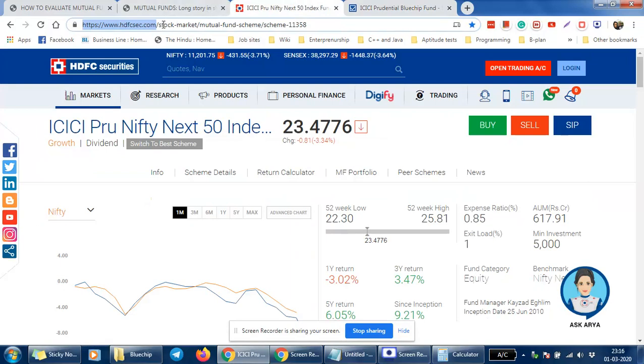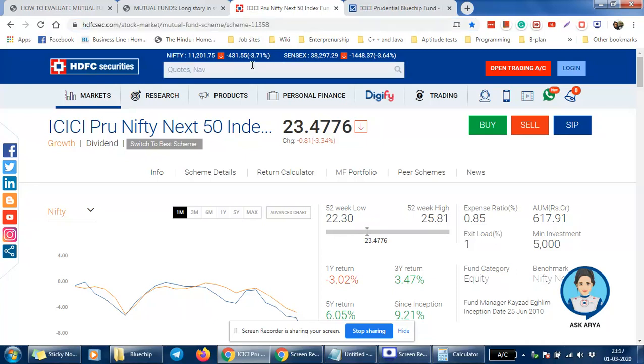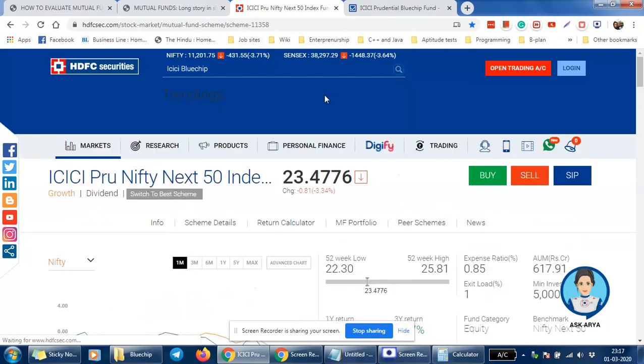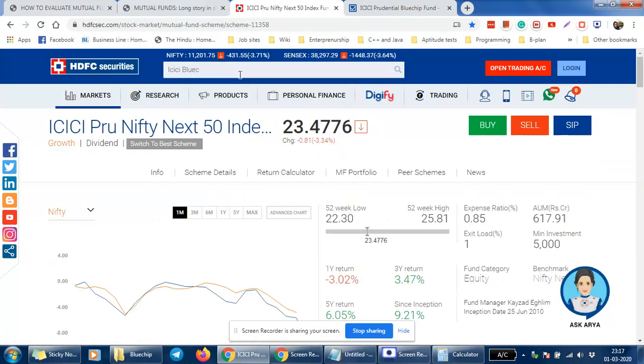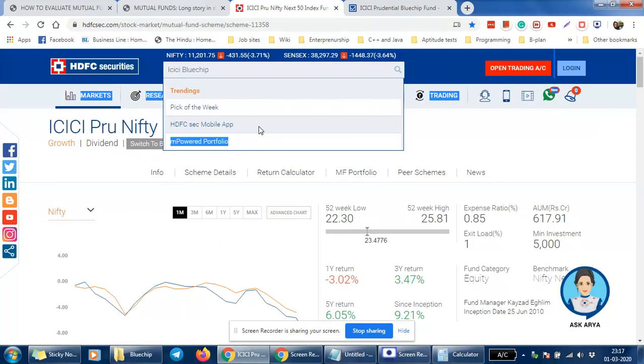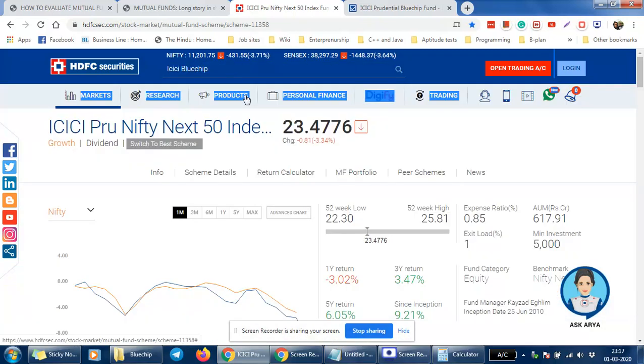The other thing an investor can see is on this website, HDFC Sec. It's an HDFC Securities website where one can search for mutual funds. So see, where you search for ICICI mutual. I guess there's some internet issue, so we'll take this example only. ICICI Prudential Nifty. This is also a mutual fund. Okay, it got opened.